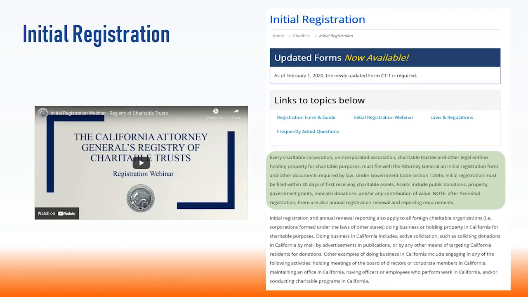Registrants must register by filing Form CT1 with the applicable fee, along with their founding documents, current bylaws, IRS determination letter, and application for recognition of exemption. This section provides all of the forms, instructions, and resources that will assist a newly formed charity with completing their initial registration submission package.